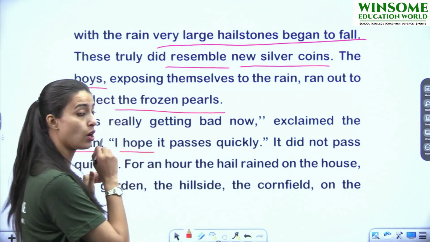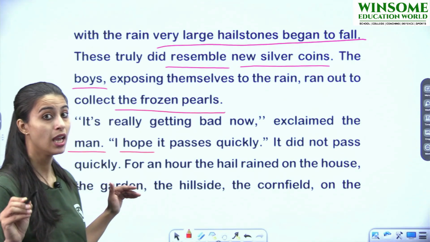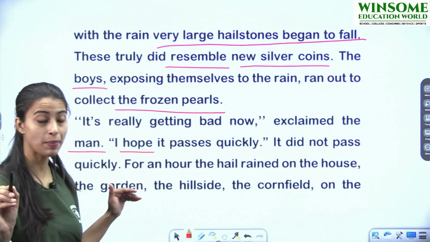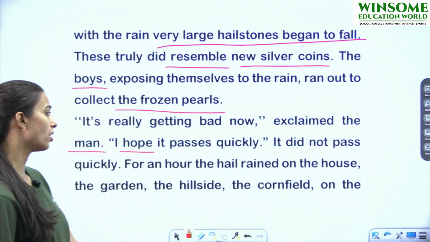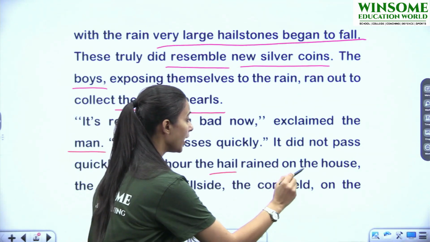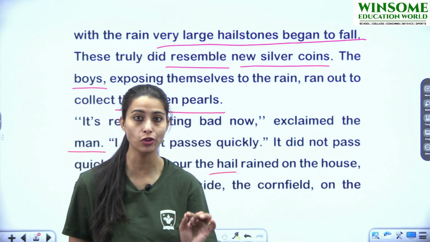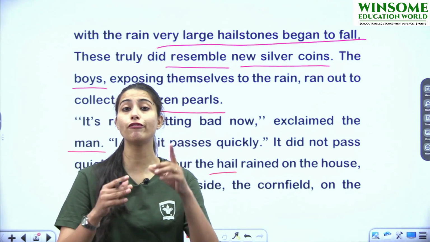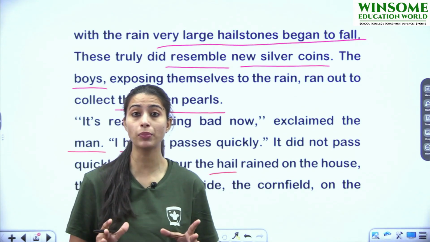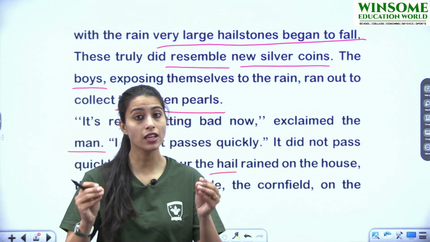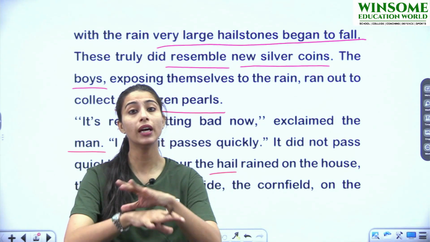लेकिन जैसा लेंचो ने होप किया था ऐसा हुआ नहीं. Hailstones जल्दी से नहीं पास हुए. For an hour, the hail rained on the house. Okay, यानी कि सिर्फ थोड़ी देर के लिए नहीं, not only for a few minutes, but constantly for an hour. एक घंटे कम continuous जो थी, hail, it started falling on the entire valley.